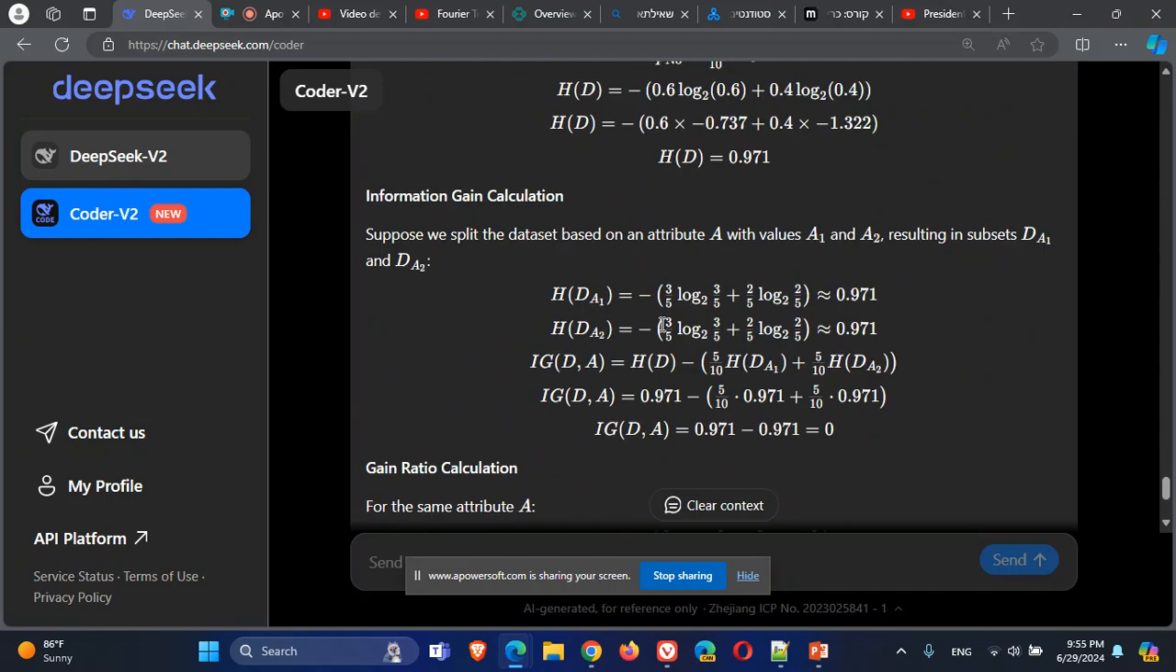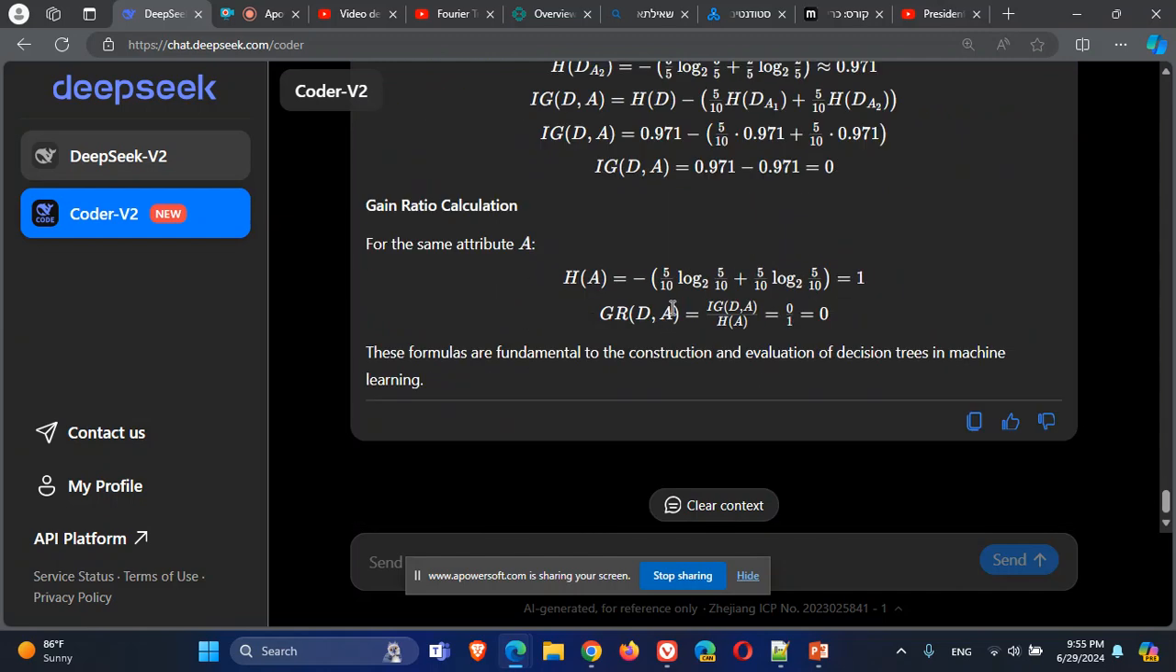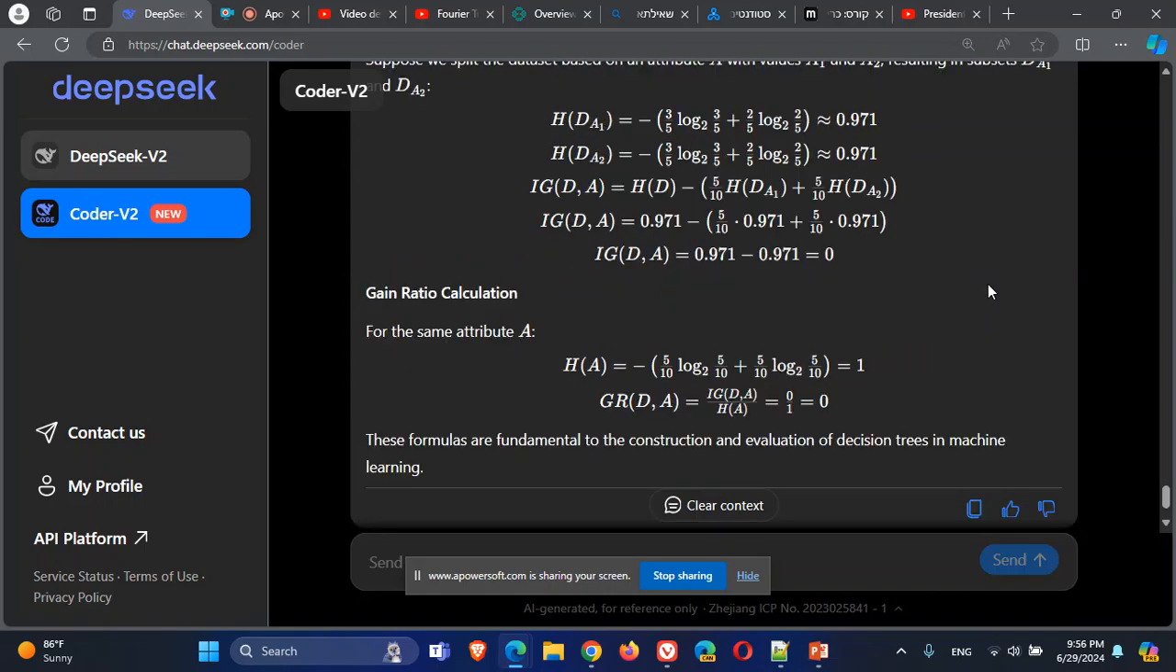Yes, we call it entropy. Entropy of the attribute. So you calculate this using the instances of the attribute, and you get an attribute entropy of 1. So you take the gain ratio, which is the information gain divided by the entropy of the attribute, and you get the information gain divided by 1. This is not the best example for the numbers, but okay.